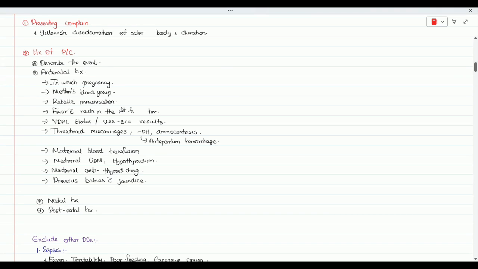You know all these stuff, just for the remembrance, I will tell. In the antenatal history, as usual, antenatal, perinatal, postnatal history you will be taking, and always remember to mention the mother's blood group. And also, if the mother knows, mention the baby's blood group. That is more important to exclude the ABO incompatibility and the RH incompatibility. And the rubella immunization and the fever with rash in the first trimester, that is important to exclude the congenital infection. That is one of the common causes, rubella infection.